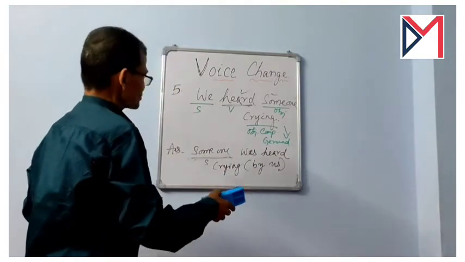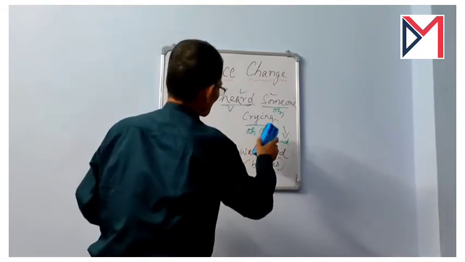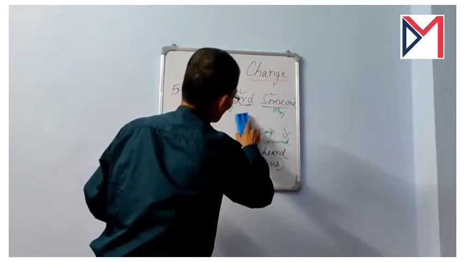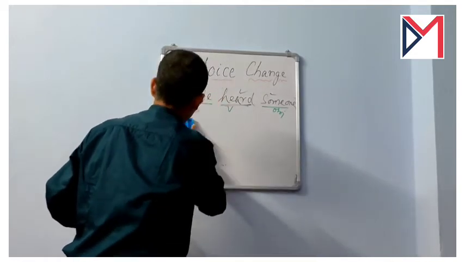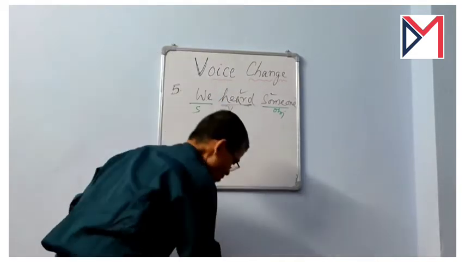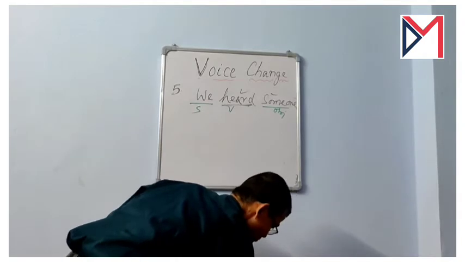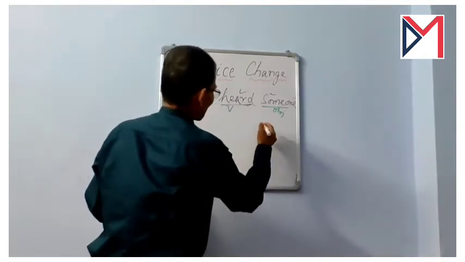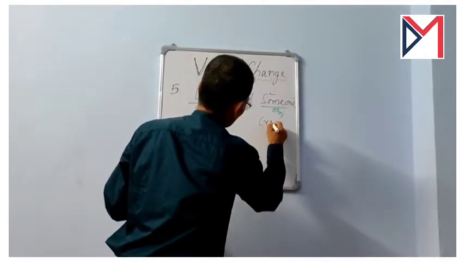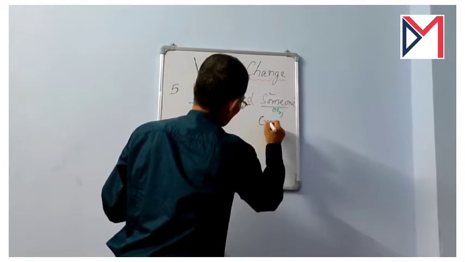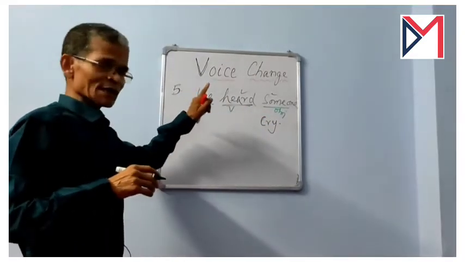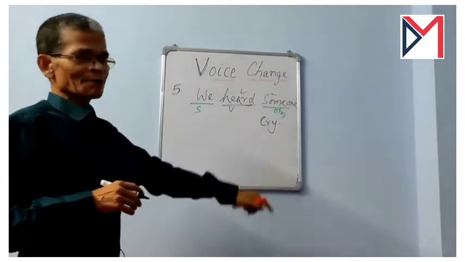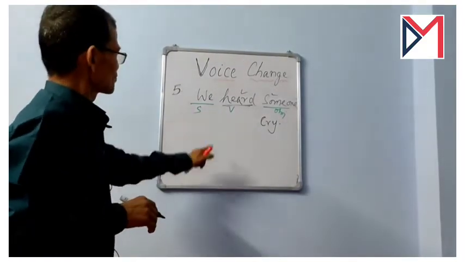Now what is that? Suppose instead of writing crying, a minor change. Suppose I use cry. We tried using the gerund. Now I replaced the gerund in the same example with the help of another word, that is cry.